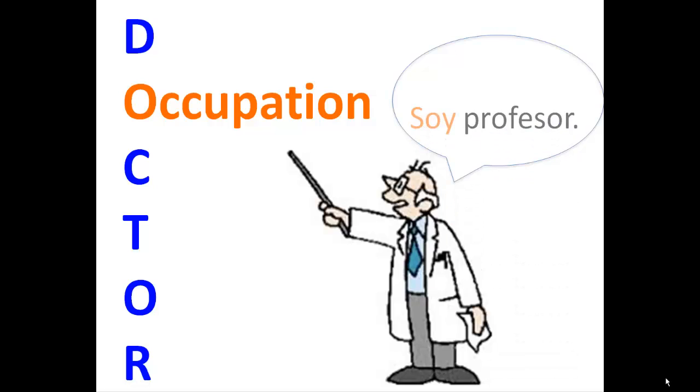Occupation. Soy profesor. Él es profesor. Again, it took me years to become a teacher, so this isn't something I can easily change, and it is what people use to identify me. For yourself, you are currently a student, and you would say that, soy estudiante.